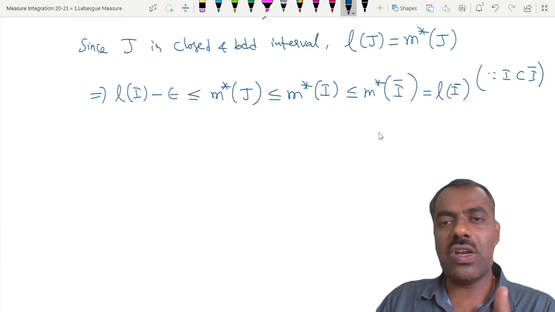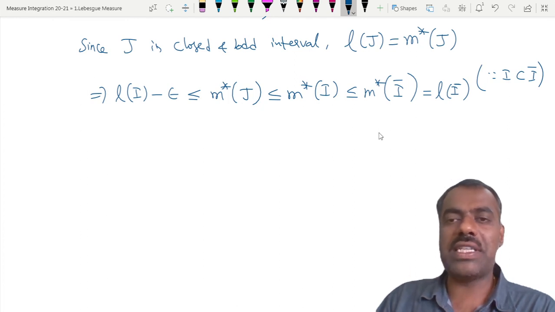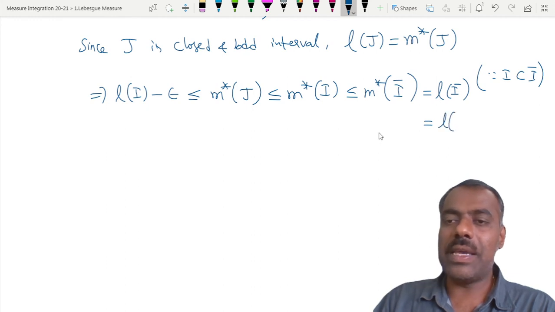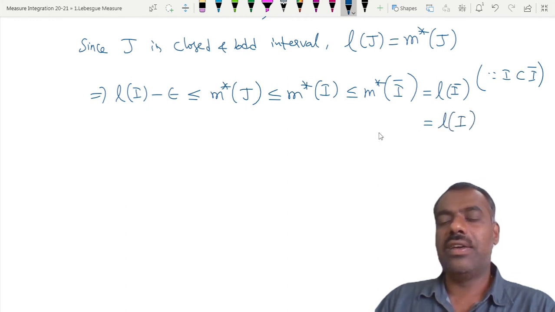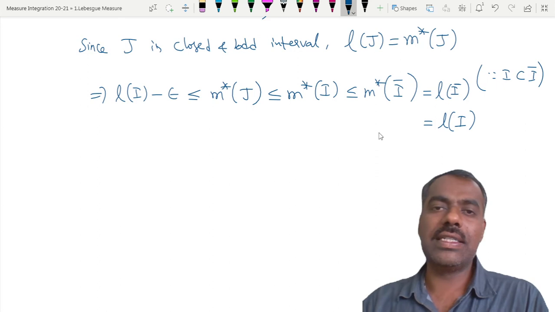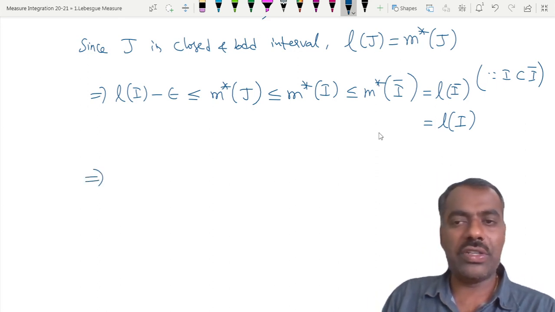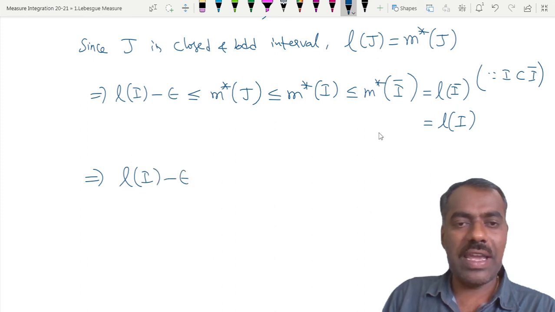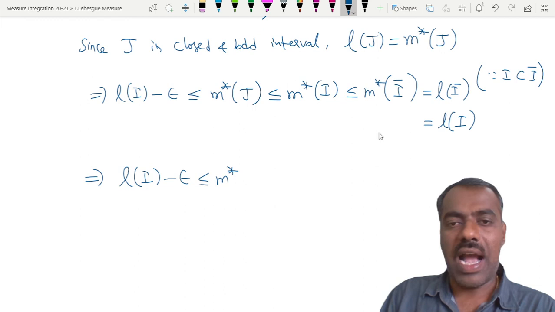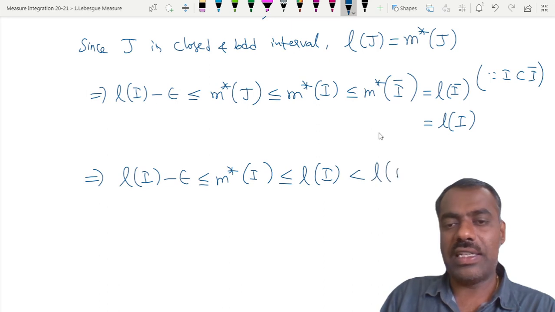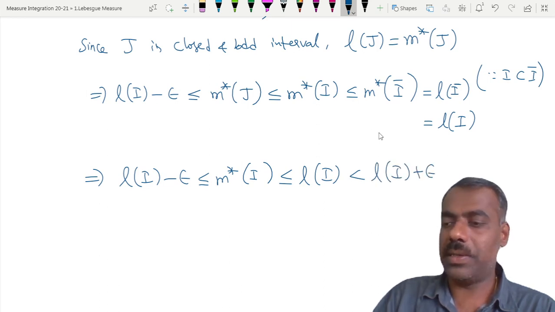For any closed and bounded interval, m star is the same as its length, right? But the length of I bar is the same as the length of I. Why? With endpoints, whether it is open or closed, the length is the same. This implies what we have shown: length of I minus epsilon is less than or equal to m star of I, which is less than or equal to L of I, but L of I is strictly less than L of I plus epsilon.